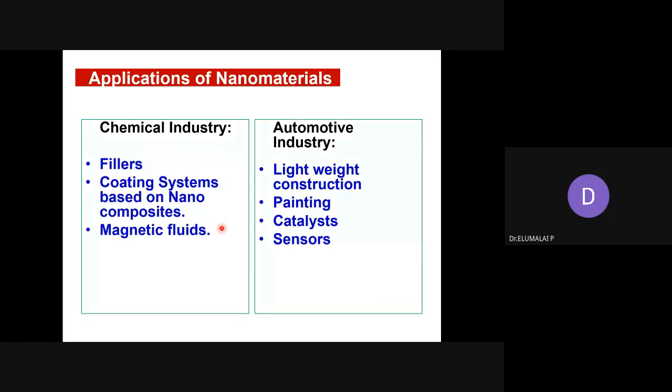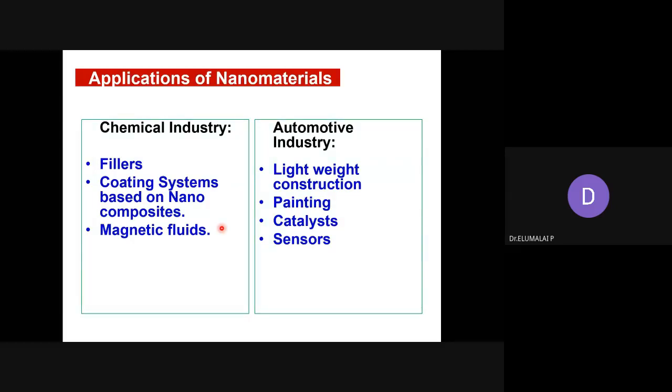For example, to name a few: the fillers in the tire industry, nano coatings using some nanocomposites, magnetic fluids, or nanofluids. It may be for coating on some frames or surfaces, or the paint industry. There is a role of nanomaterials and nanotechnologies.